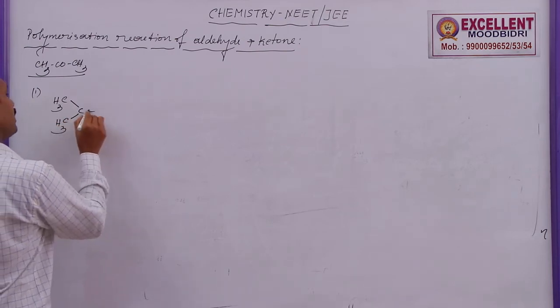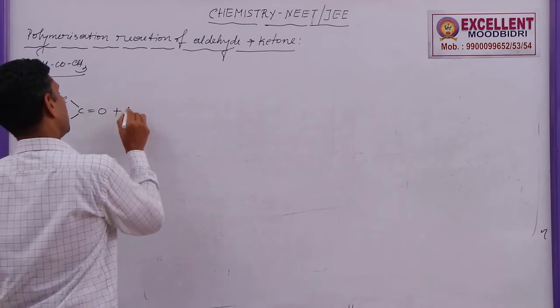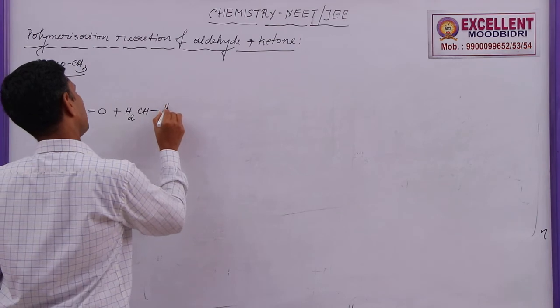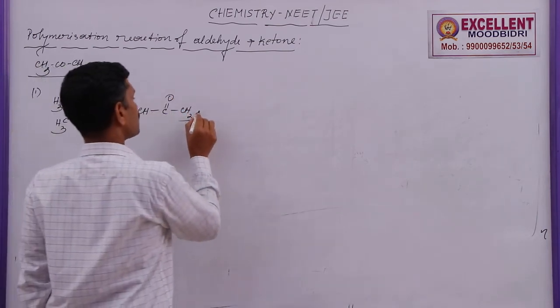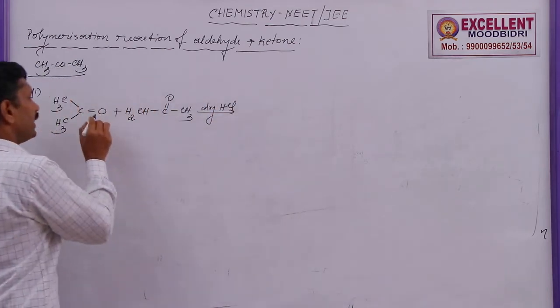CH3 double bond O plus one more molecule CH3 C double bond O CH3, a condensation reaction in the presence of dry HCl, with elimination of water.